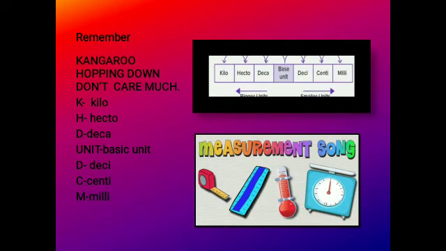I have written here the basic unit, which comes after kilo, hecto, deca. If you are doing questions of length, then the basic unit is meter here. If you are doing questions of weight, the basic unit will be gram, and the same way in capacity also. The next we are having deci, centi and milli. So keep in mind students, the units on the upper side of the basic unit are the bigger units and the lower side are the smaller units.